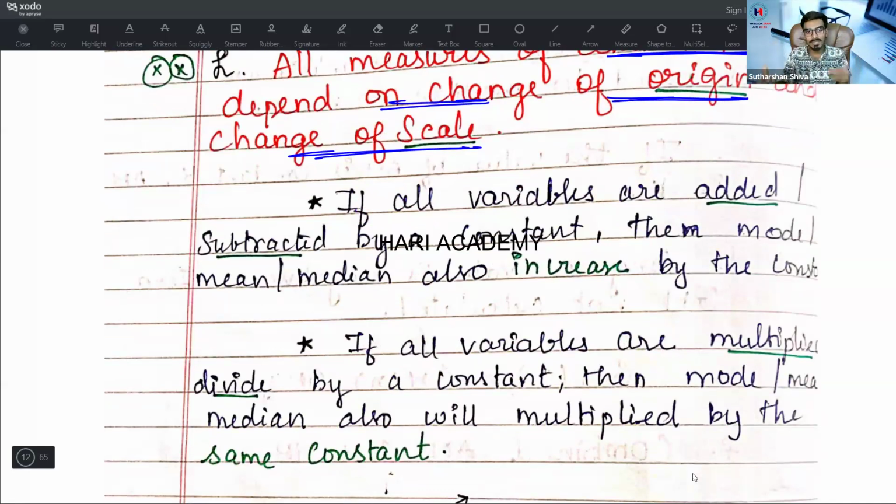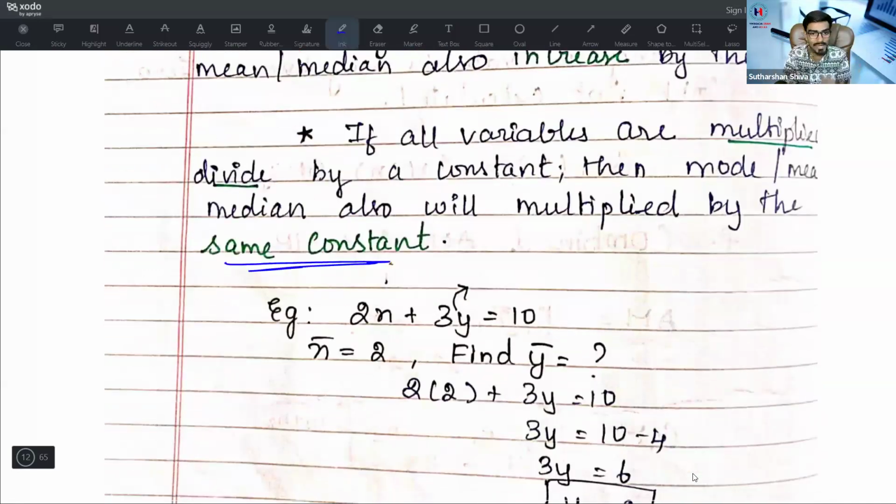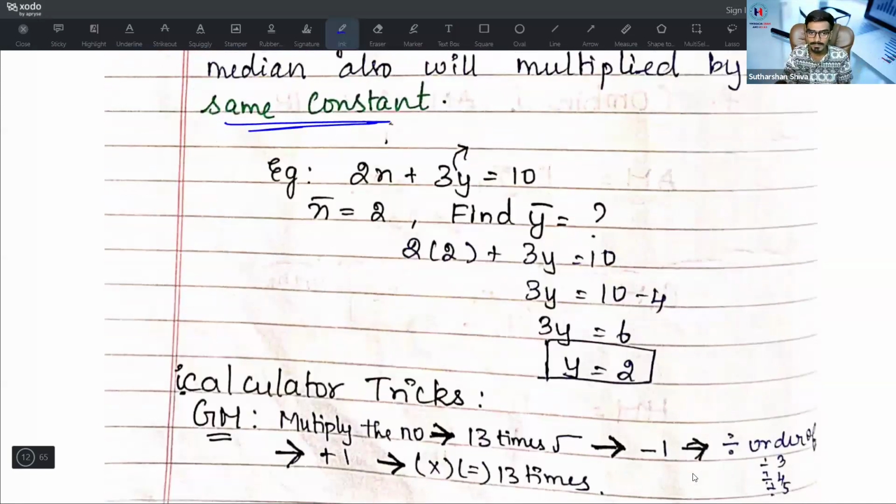If all the variables are added or subtracted by a constant, then mean, median, mode will increase or decrease by that constant. If all the variables are multiplied or divided by a constant, then mode, median, mean also will be multiplied or divided by the same constant. One example I will give you: 2x plus 3y is equal to 10, x bar is equal to 2. What is y bar? They ask you.